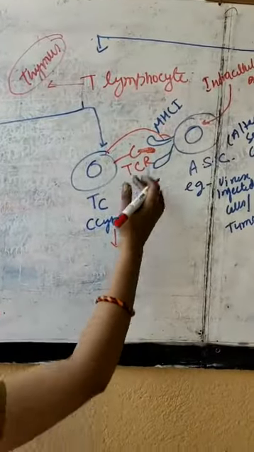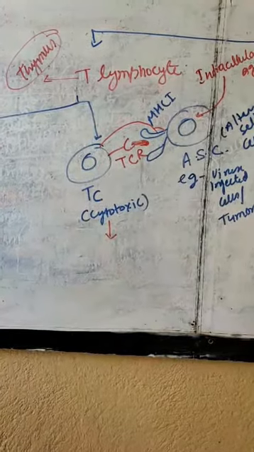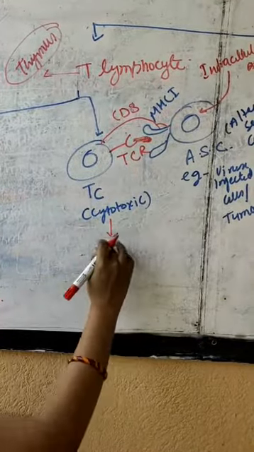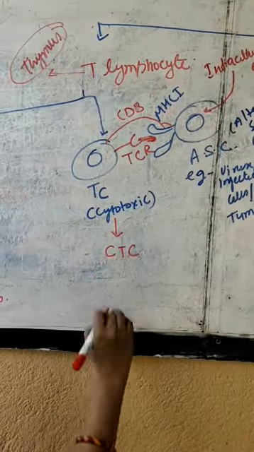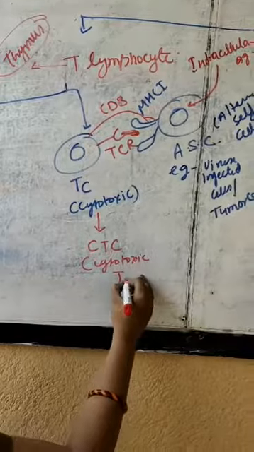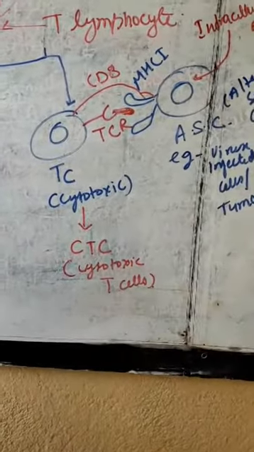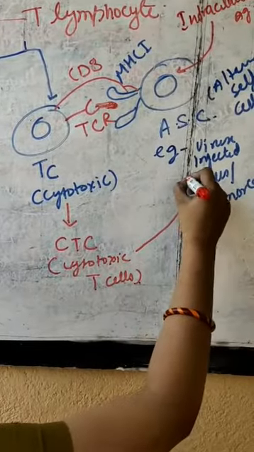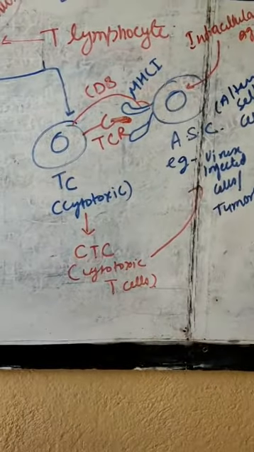TC cells, upon encountering the processed antigen in the cleft of MHC class 1, are going to convert into CTC. CTC stands for cytotoxic T cells. The cytotoxic T cells are going to kill altered cells and tumor or virus infected cells.